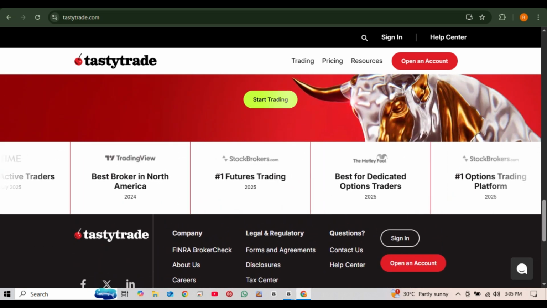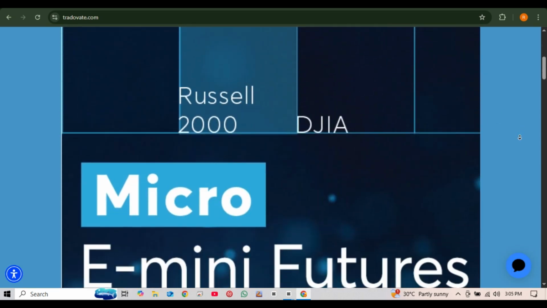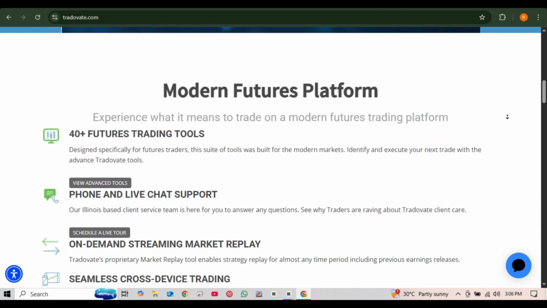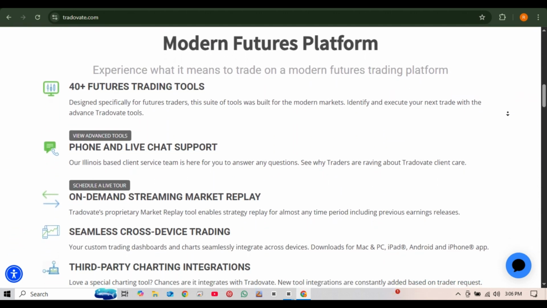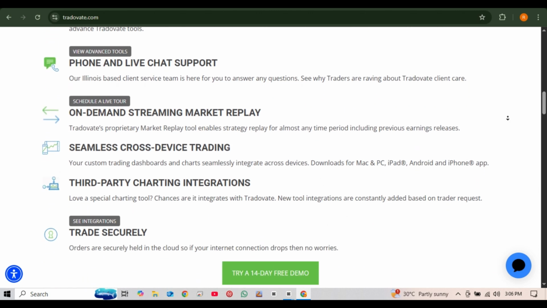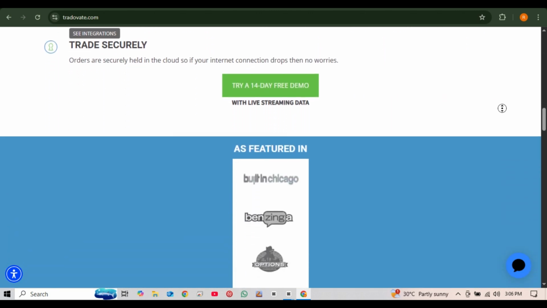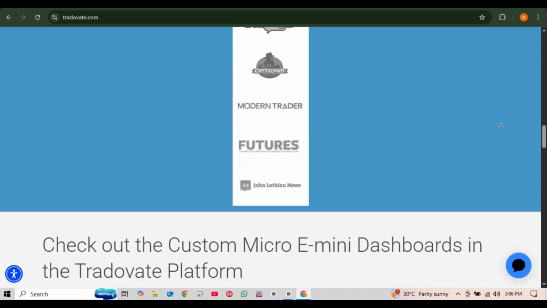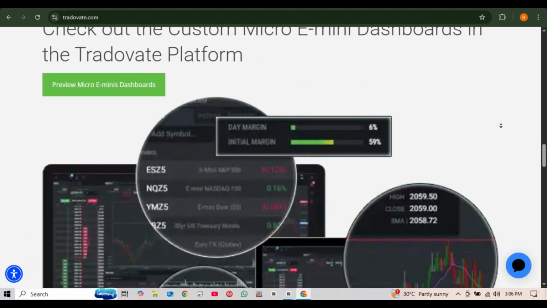Now, when it comes to Tradovate, it is a futures trading platform offering commission-free options, deep charting, and an integration with NinjaTrader. Now, choose Tradovate if you are a futures trader looking for fast execution and commission-free plans.